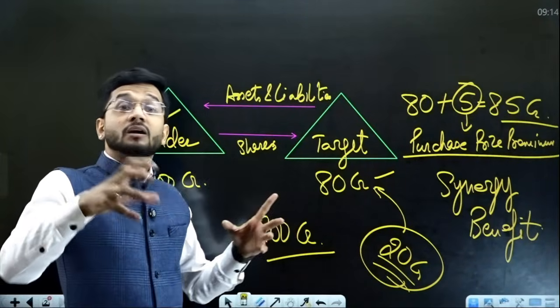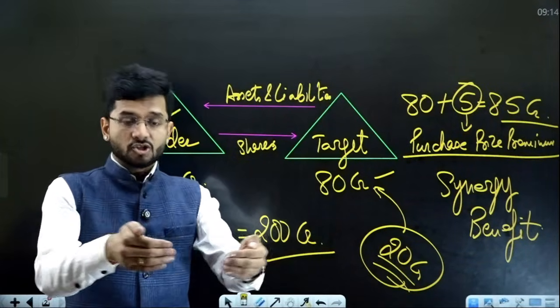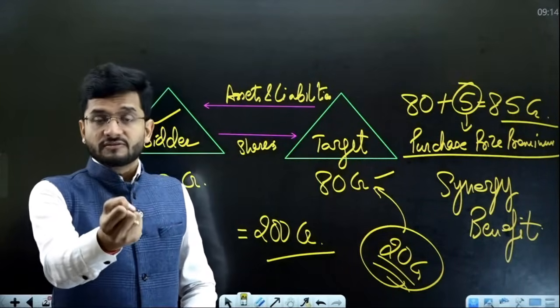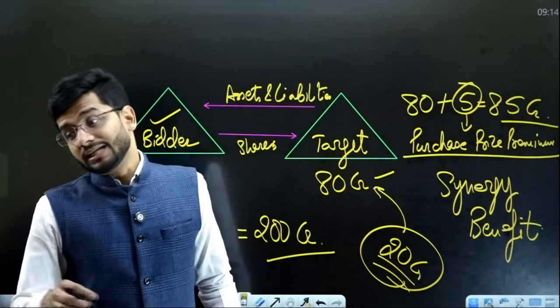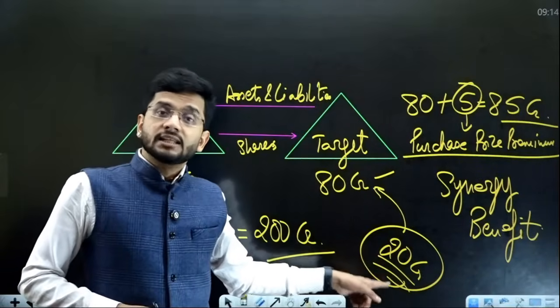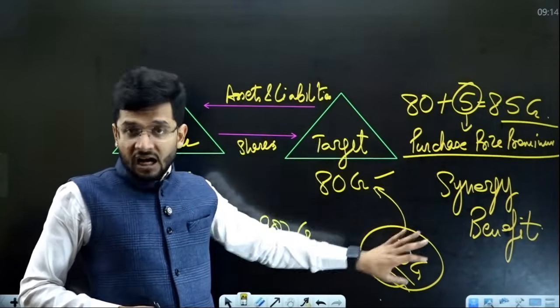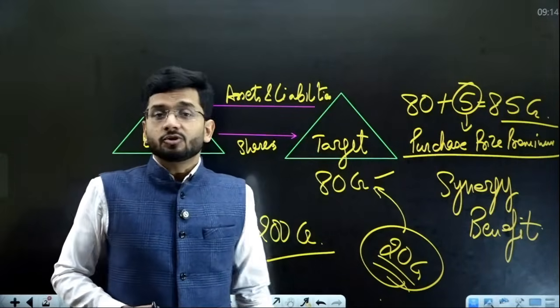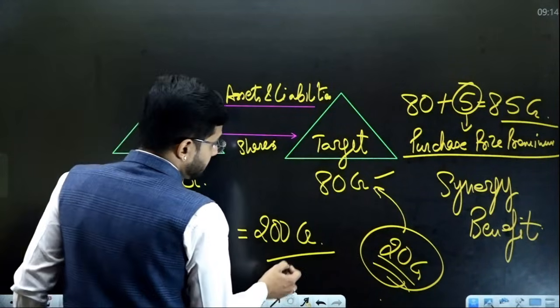This is the synergy gain which will accrue to both the companies after the merger takes place, after the acquisition takes place. What is the additional benefit which accrues because of this merger? That is known as synergy gain. So this is synergy gain, and this is the amount out of synergy gain which is paid to the shareholders of target company. So 5 crore rupees is the purchase price premium.